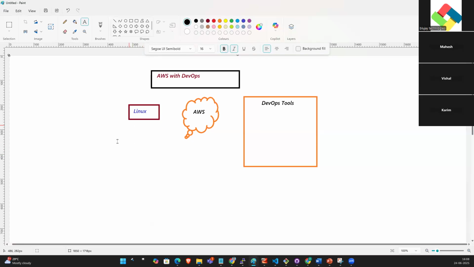So before Linux, what is OS? Types of OSs. We'll discuss how Linux came, what is OS. We'll discuss everything. In the tools we'll discuss Terraform, Ansible, Docker, Git, GitHub, GitLab, Bitbucket. Okay.